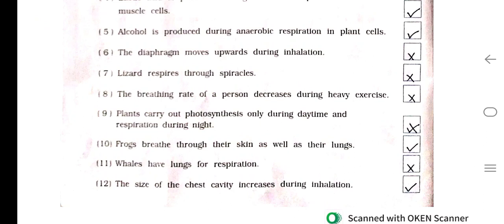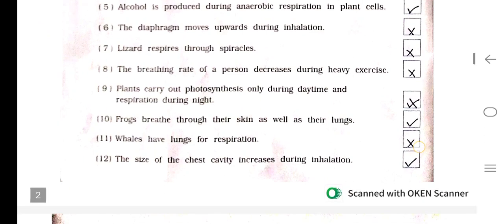Number 10. Frogs breathe through their skin as well as their lungs. Right. Number 11. Whales have lungs for respiration. Right. Number 12. The size of the chest cavity increases during inhalation. Right.